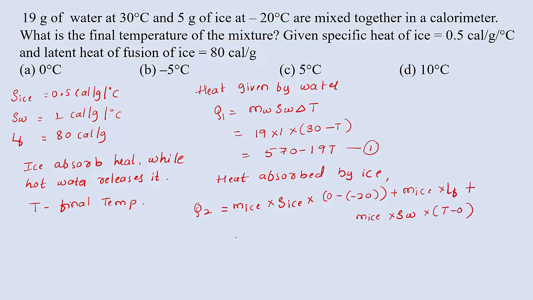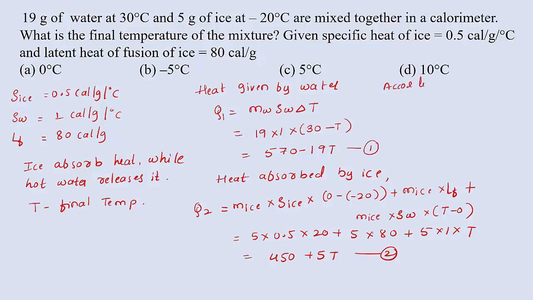Now substitute all the values. 5 into 0.5 into 20 plus 5 into 80 plus 5 into 1 into final temperature T. So we will get 450 plus 5T. Let us take it as equation 2. Now we got the values of Q1 and Q2. According to the law of calorimetry, we know that, see here.